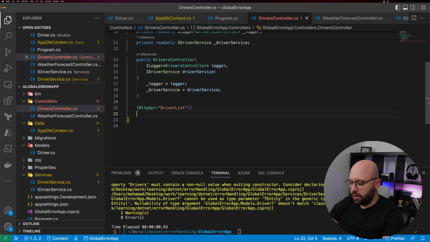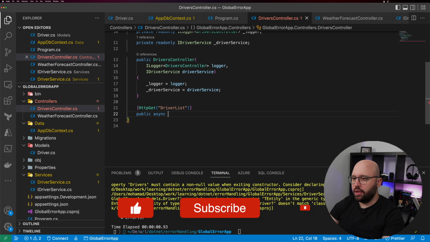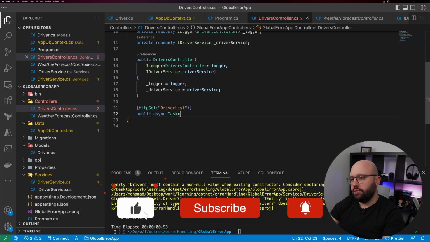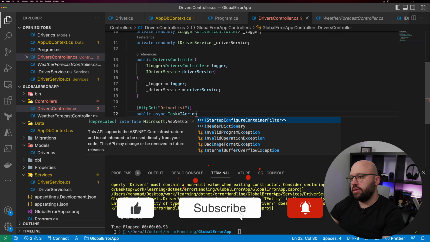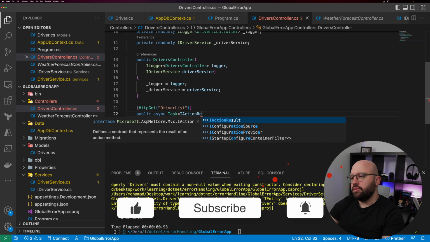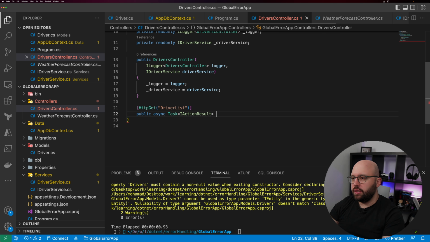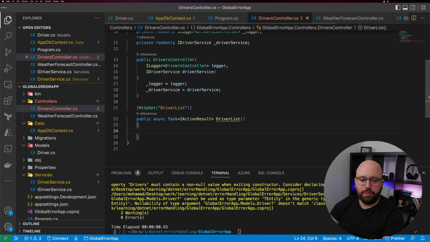For this one, it's going to be public async Task ActionResult, and we're going to call it DriversList. It's not going to take anything or process anything, it's just going to go to the database, check all of the drivers that we have and return them back to us.